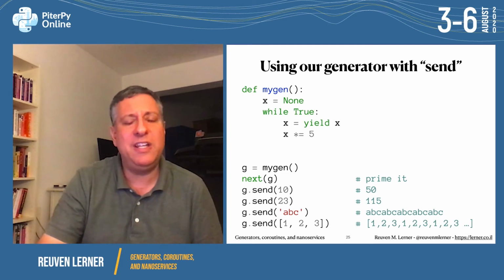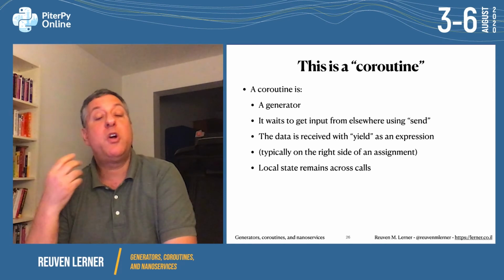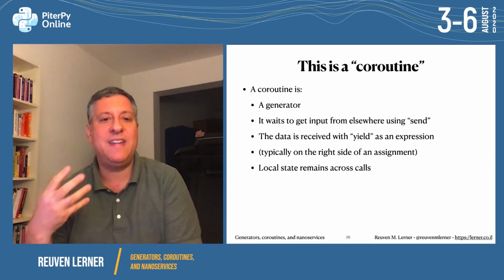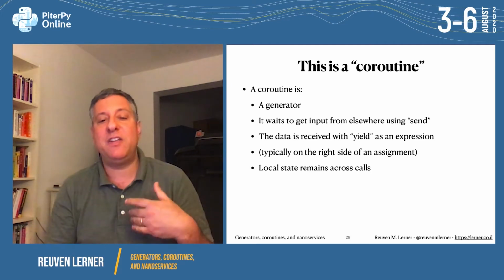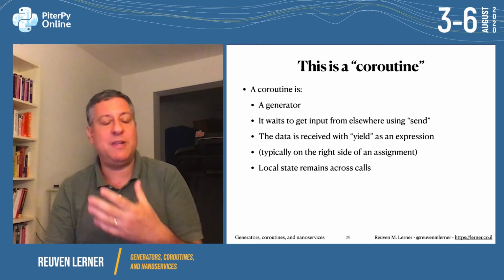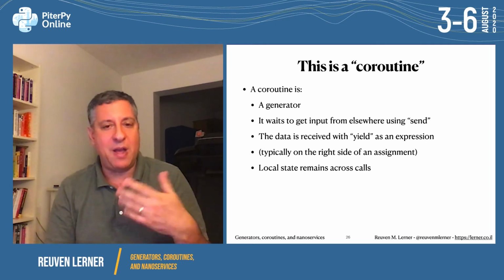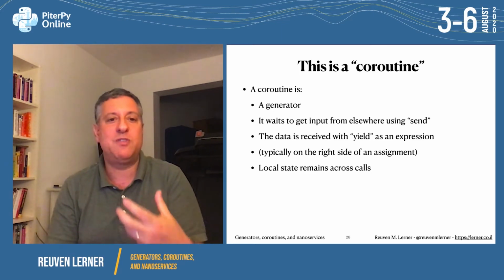It's like calling a subroutine. And indeed, these are known as coroutines. Coroutines are implemented in Python as generators. A coroutine waits to get input from elsewhere. We're going to use send to give it a value, and that data is received with yield as an expression, typically on the right side of an assignment, as we've seen. And then we're going to go around and around, giving it values, and we'll get a value back for each one.